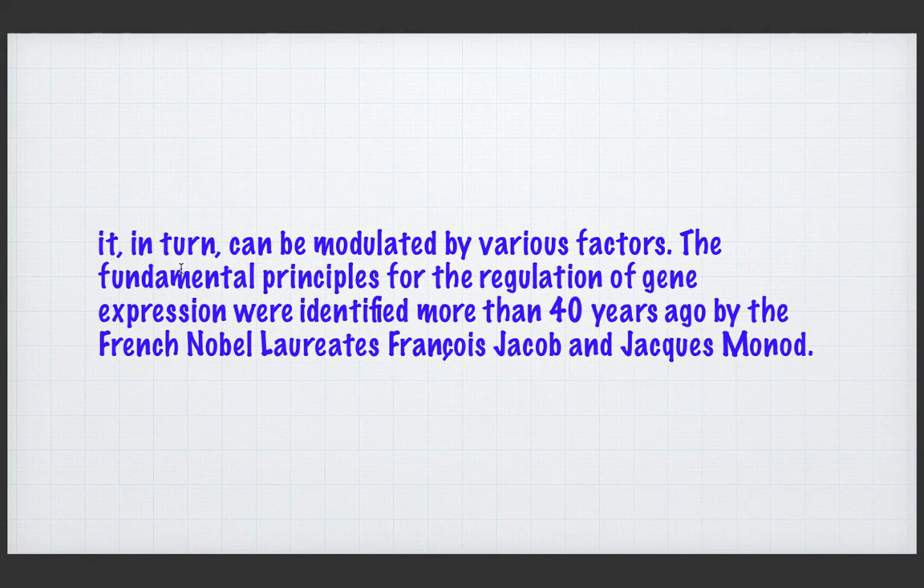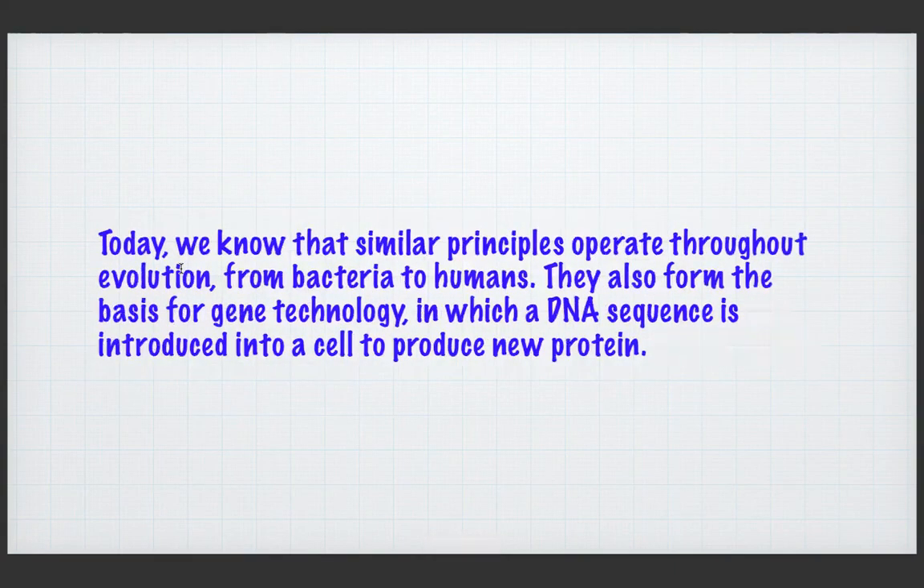The fundamental principles for the regulation of gene expression were identified more than 40 years ago by the French Nobel laureates Jacob and Monod. So, DNA to mRNA, mRNA to protein. The functional part of the DNA is nothing but the gene. That is called the one gene, one protein theory.